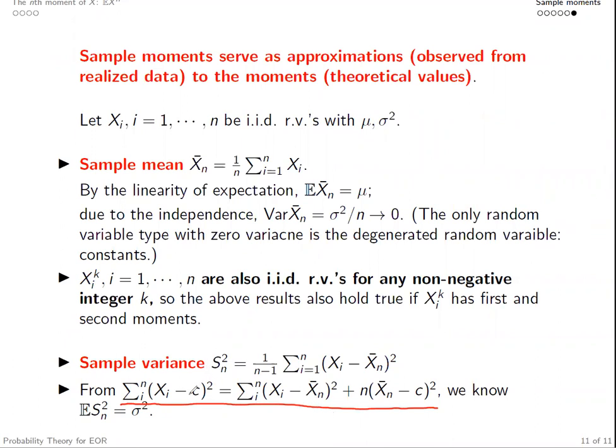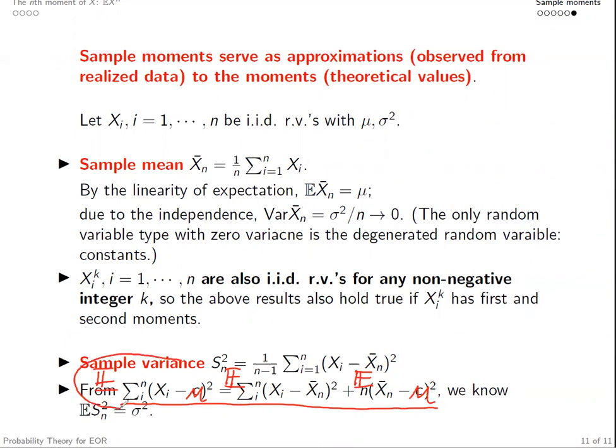Now let's fix c equal to mu, and let's take expectation on both sides. Okay?